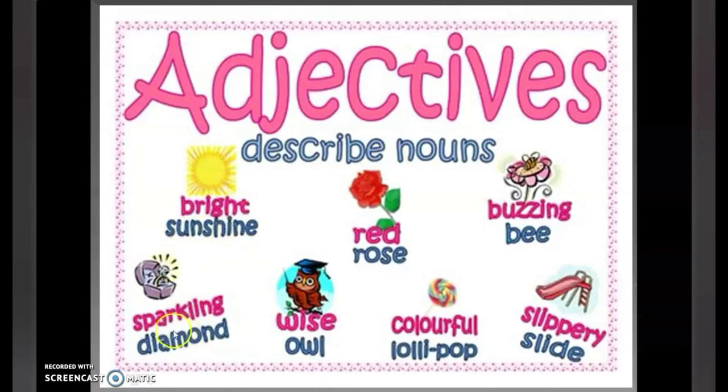Similarly, over here there is a ring. If you can see over here, there is a ring, and the diamond on the ring is sparkling, it's shining. So all those words that describe any noun are called adjectives.